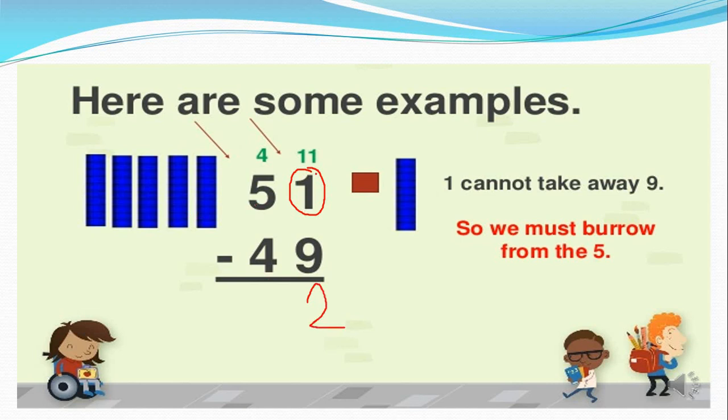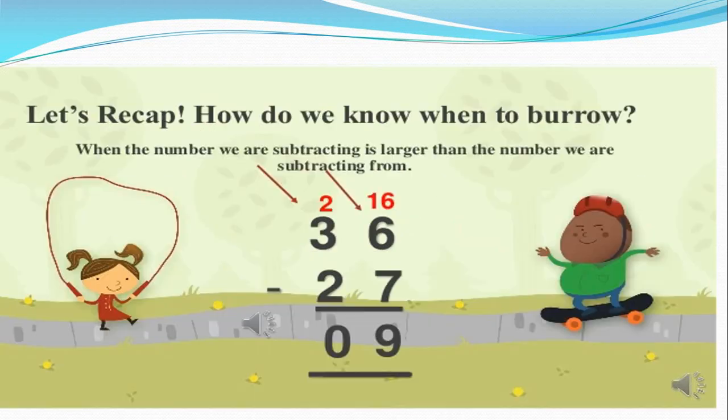Then what do we do? We take the borrow of 5. So I am cutting the 5 and putting the 4 here. Okay, so 5 becomes 4. 4 minus 4, so what answer is coming? 0. Understood? Is this your second example?